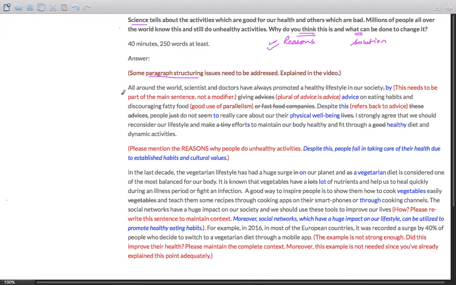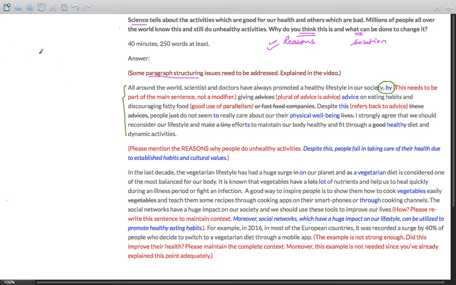What the student has done is breaking that structure. The student has missed somewhat the reasoning part. The sentence on reasoning is missing over here, and over here the structure is somewhat distorted, as I'll discuss at the end of this video, how the structural problem exists. Well, here, let us go through mistakes one by one. Here, the student should have written a single sentence, not as a modifier, but as a part of the main sentence. If you simply put a comma over here, it becomes a modifier, and that is inappropriate over here.